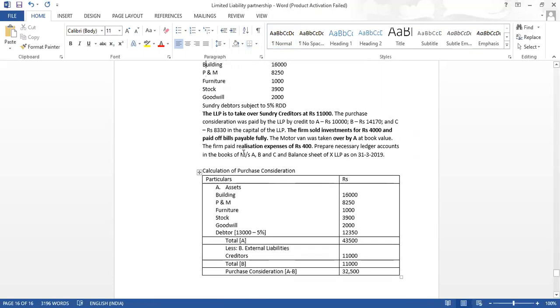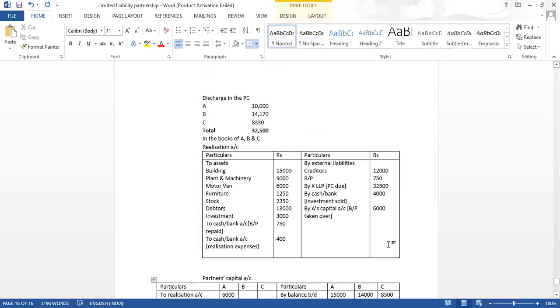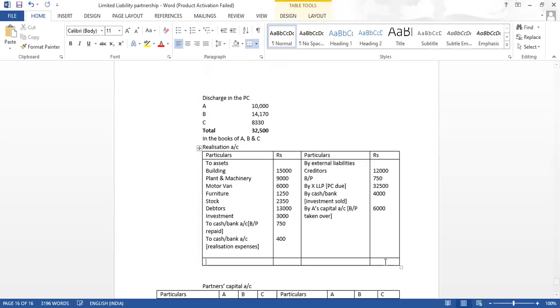Now, is there anything left out? All the other assets have been taken over. I have written everything else. So now I will close the realization account. Which side is heavy? See which side is heavy. Credit is heavy. The credit side total is coming 55,250.